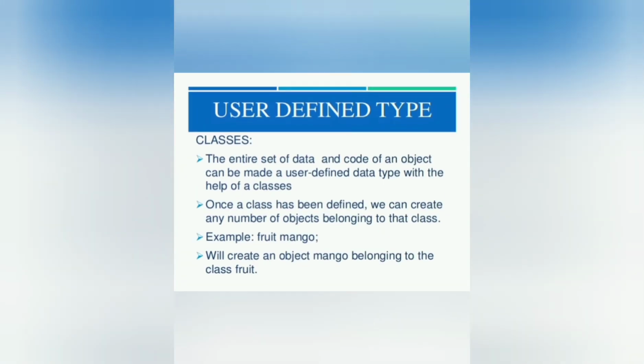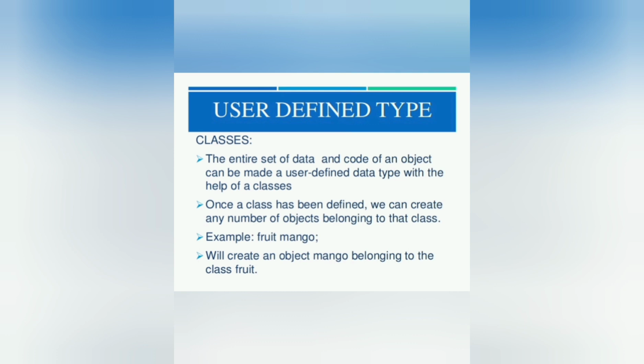Next one is class is a user defined data type. We know data types are the types of data we are using in a programming language. There are some predefined data types like int, float, char, etc. The built-in data types are created by software developers. Similarly, a user may create a data type and declare certain characteristics and behavior within it. The entire set of data and code of an object can be made a user-defined data type with the help of a class. Once a class has been defined, we can create any number of objects belonging to that class.